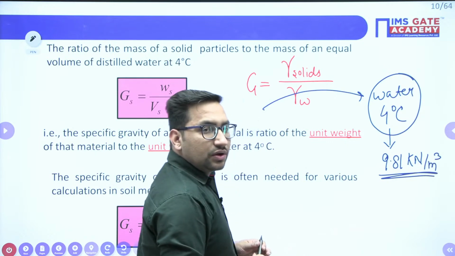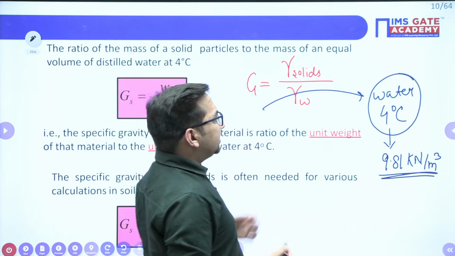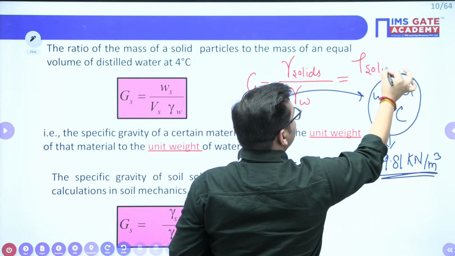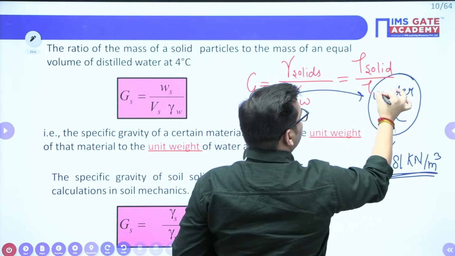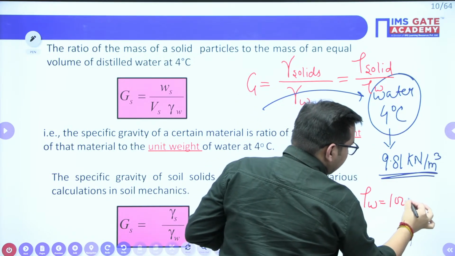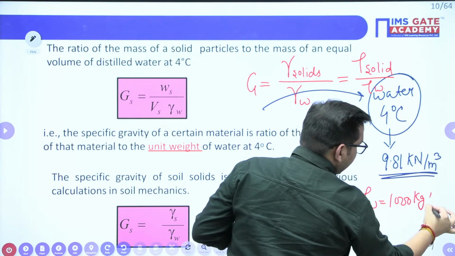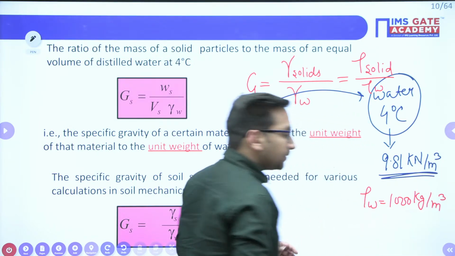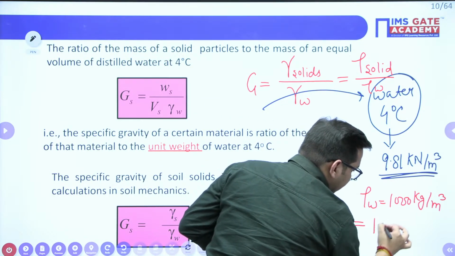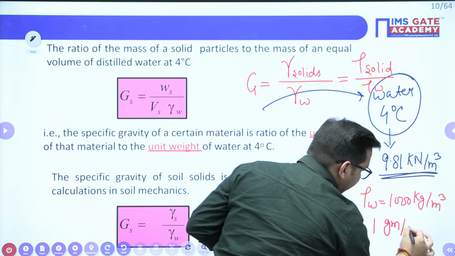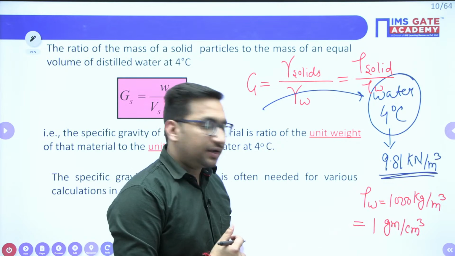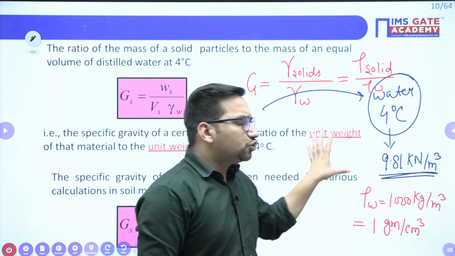Clear? If we are talking about the densities, we can also write it like this: density of solids upon density of water. So what is your density of water? Density of water is 1000 kg per meter cube. Clear? Sometimes we represent it in terms of gram per cc, so it will be 1 gram per centimeter cube, right? So these are the important values which should be known to you.